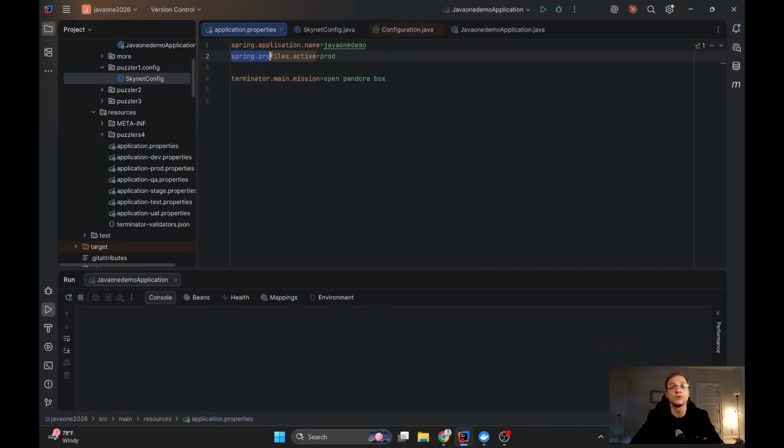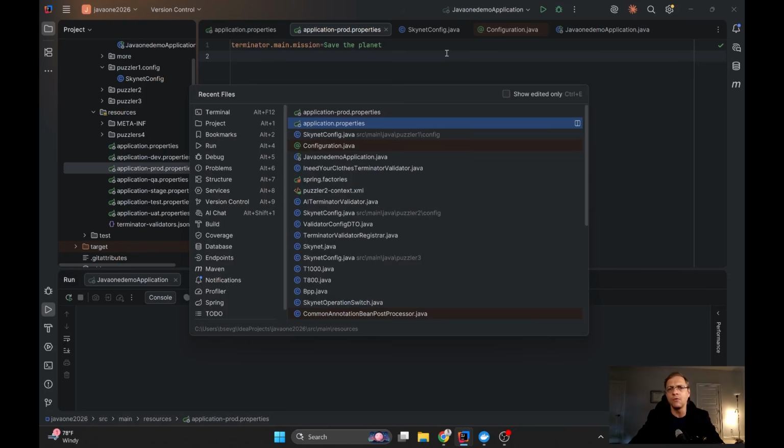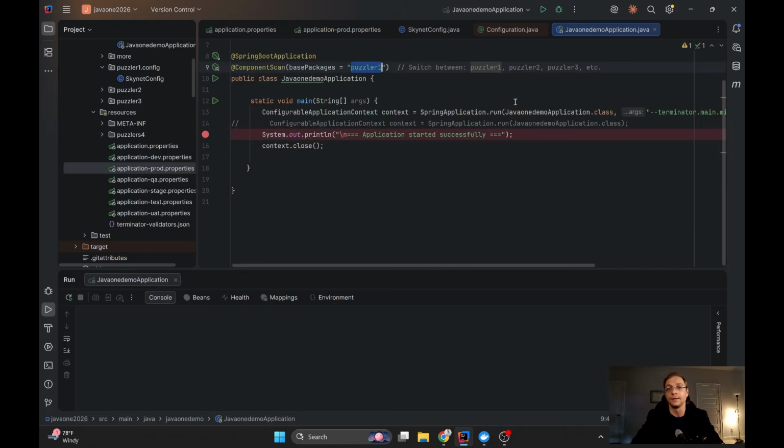But we also have spring.profiles.active, which is prod, and we have application-prod.properties, and here we have a different value for the terminator main mission. And if we look at my main, here we go. So SpringApplication.run actually takes some configuration from us. Usually we use some Java class, and it creates a context. So actually, if you're not too familiar with Spring, in a couple of words, Java is an instrument for declaring the behavior, and we write it in classes and methods.